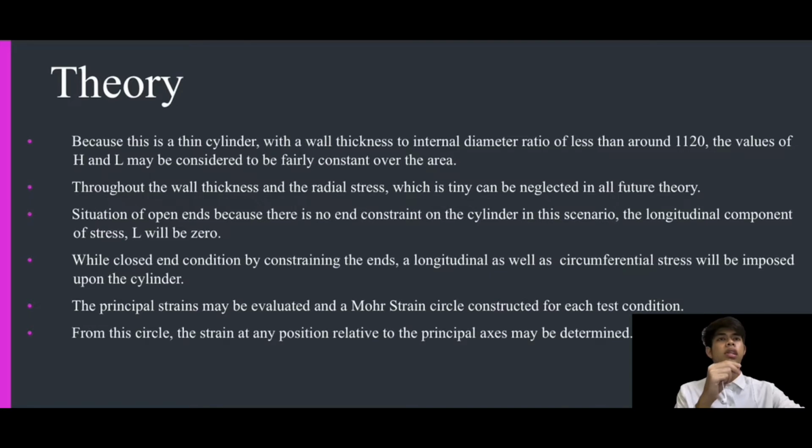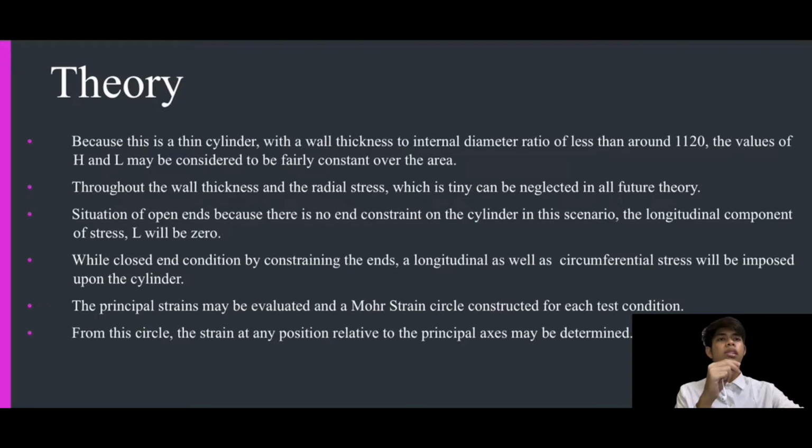This is a thin cylinder experiment with a wall thickness to internal diameter ratio of less than around 1/20, so the values of hoop stress and longitudinal stress may be considered to be fairly constant over the area. Throughout, the wall thickness and the radial stress, which is tiny, can be neglected in all future theory.